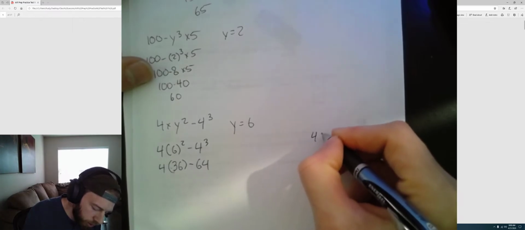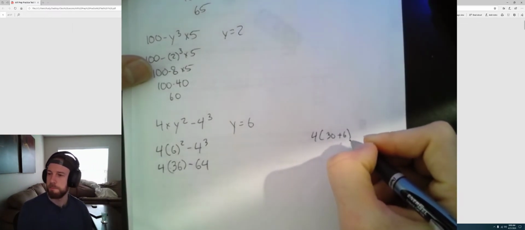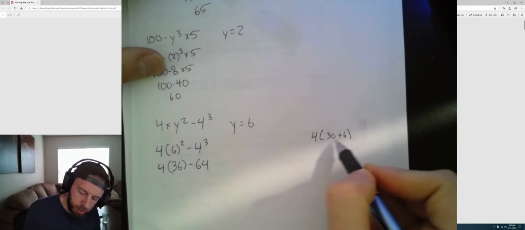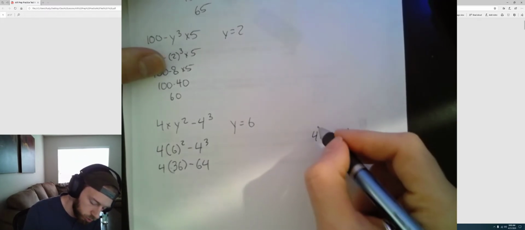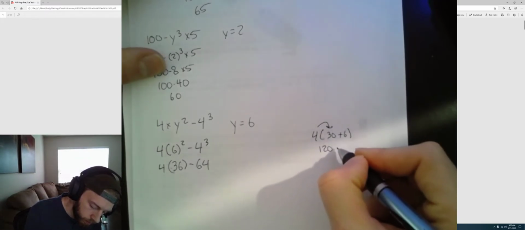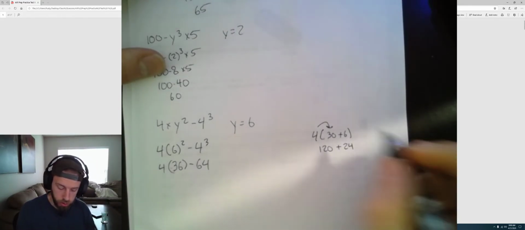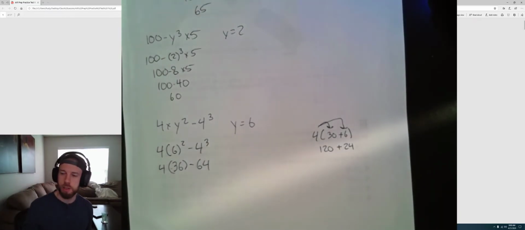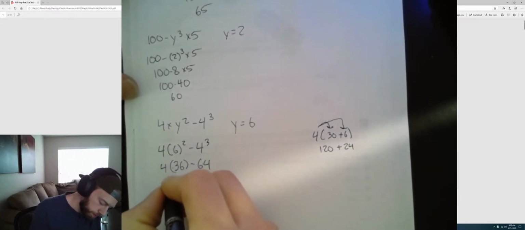You can do 4 times 30 plus 6. So we can do this mental math, right? If you split 36 into 30 plus 6, you can do 4 times 30 because 4 times 3 is 12 plus a 0, which is 120. Plus 4 times 6 is 24. That's an easy math fact for us. And that's how we use the distributive property to help us do the mental math of 4 times 36. And 120 plus 24 is 144.